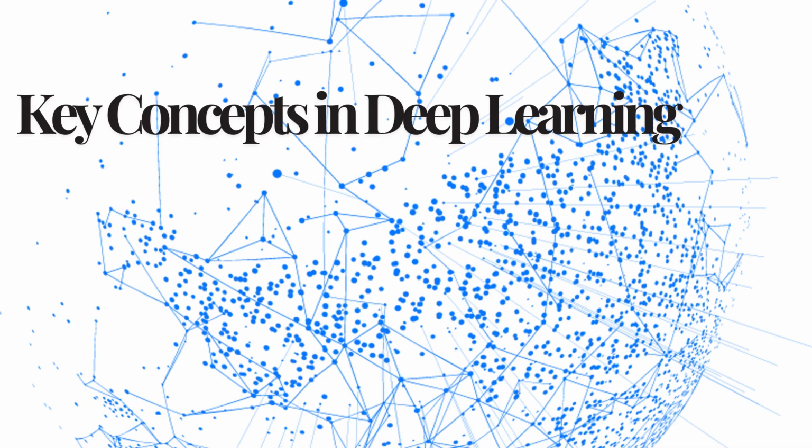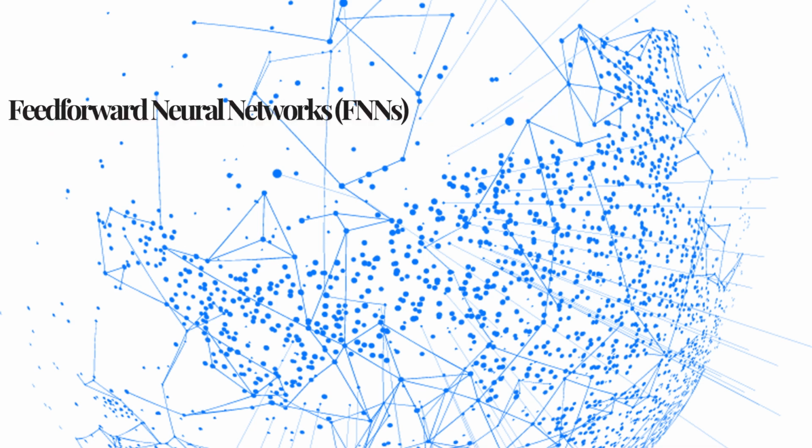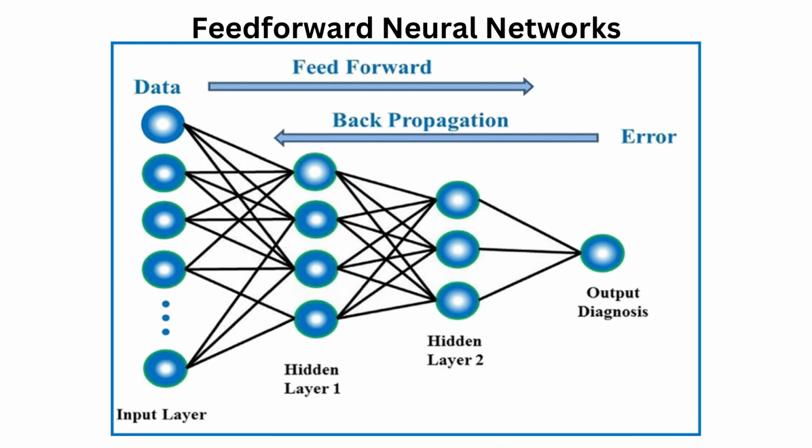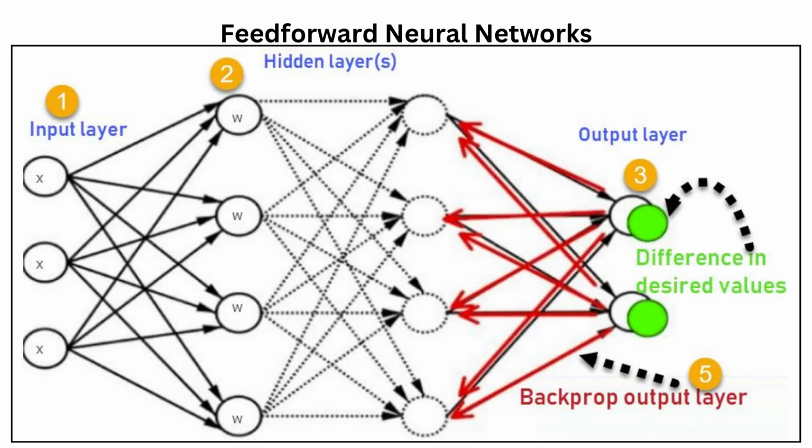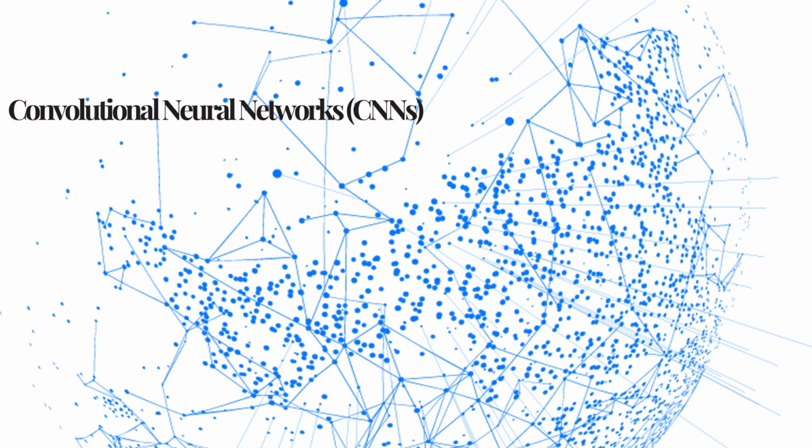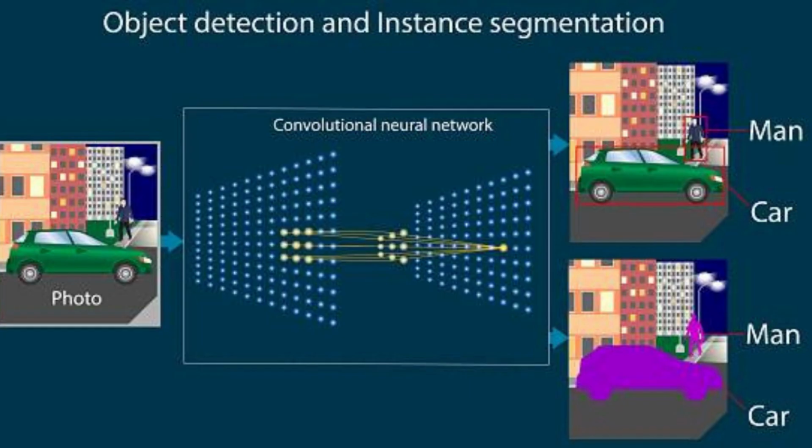Key concepts in deep learning. Feedforward neural networks, FNNs, move data in one direction with a simple structure of input, hidden, and output layers. Each neuron in one layer is connected to every neuron in the next layer, making it fully connected. They are typically trained using backpropagation, adjusting weights based on the error rate, and are commonly used in image and speech recognition.